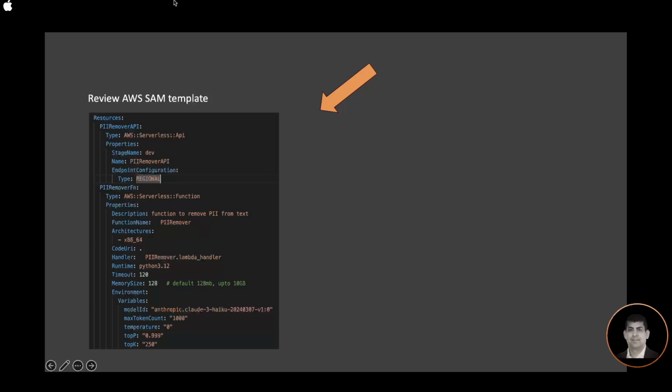I'm using a timeout of 120 seconds. My runtime here is Python 3.12, and I have my Lambda handler defined here. I'm also using a couple of environment variables here. You don't have to use them; you can hard code the values in your code. I just like to keep the key values outside of the code so that it gives me flexibility to make changes on the fly and play with the different parameter values.